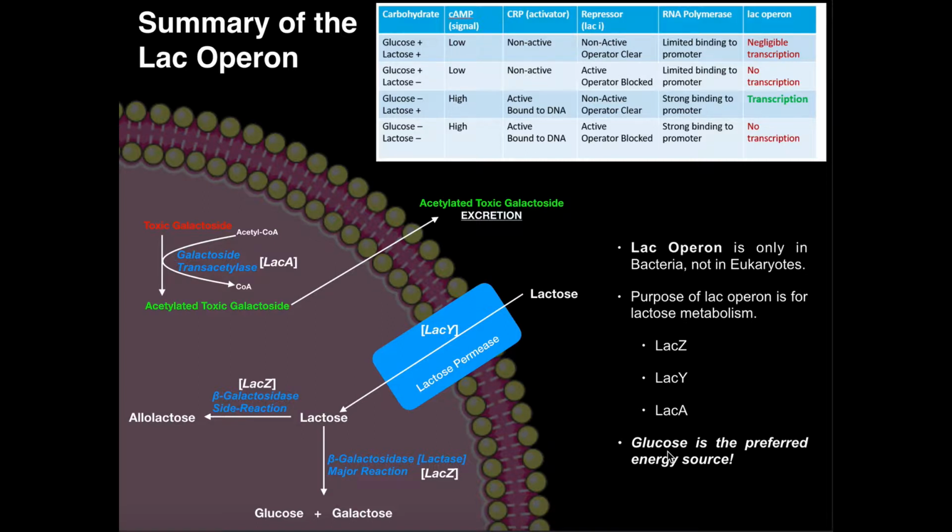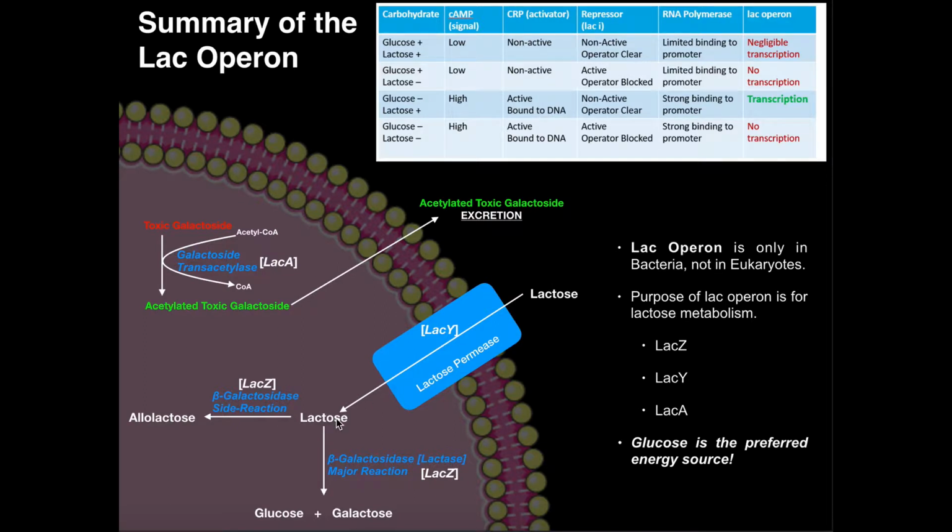All right. Now, in terms of these enzymes, LacZ, LacY, and LacA, these are actually the gene names, but they encode specific proteins. So the first one we'll talk about is LacY. The LacY gene encodes a protein called lactose permease. This is just a membrane protein that facilitates the transport of lactose from outside the cell into the cell.